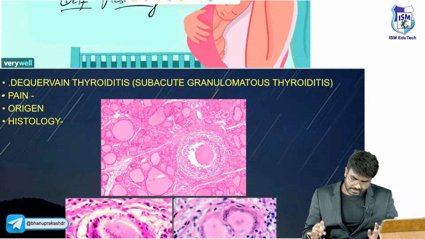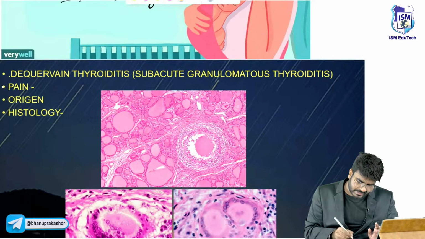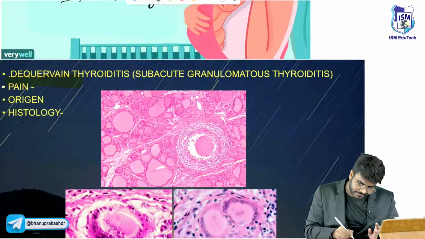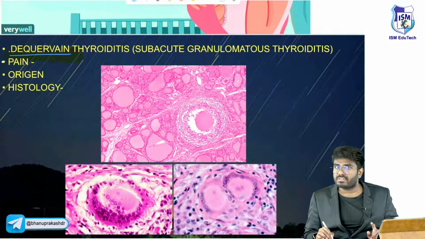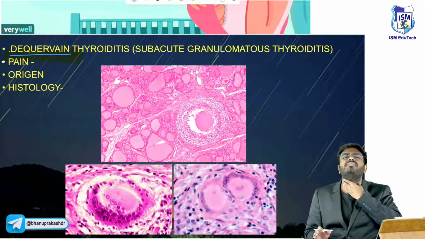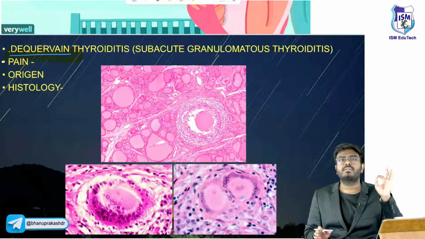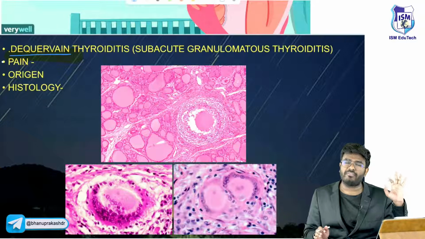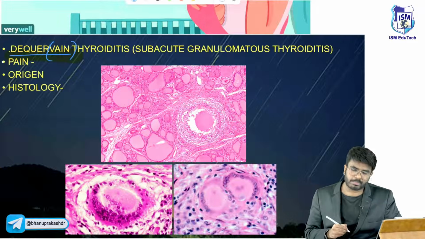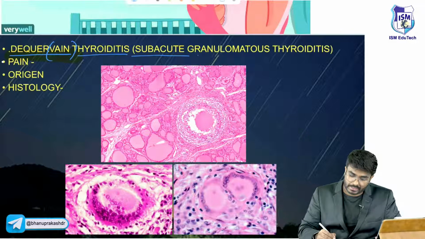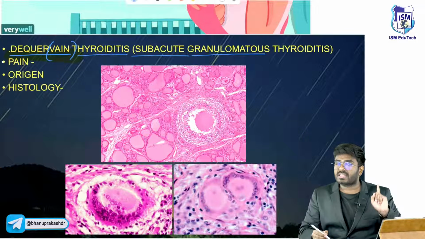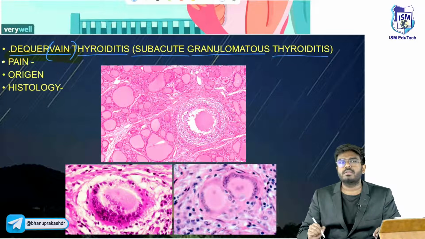Next, sir. After this, the next type of thyroiditis that I am going to discuss here is De Quervain's. De Quervain's thyroiditis. How I used to remember, sir? De Quervain, painful. Normally thyroiditis, I have told you, is a painless condition. But which type of thyroiditis has severe pain in the thyroid? Always put the diagnosis De Quervain's. Painful, vein pain. So De Quervain's thyroiditis is also called subacute granulomatous, not lymphocytic. Subacute granulomatous thyroiditis. So it is in the name itself.